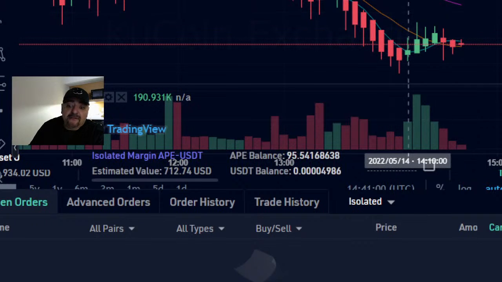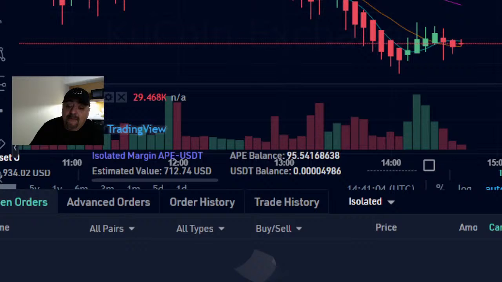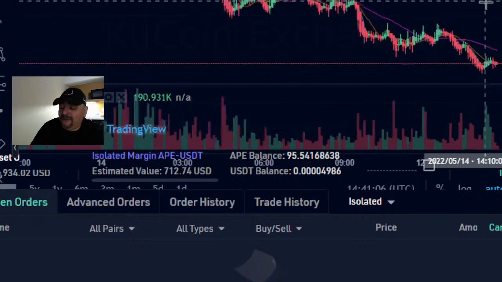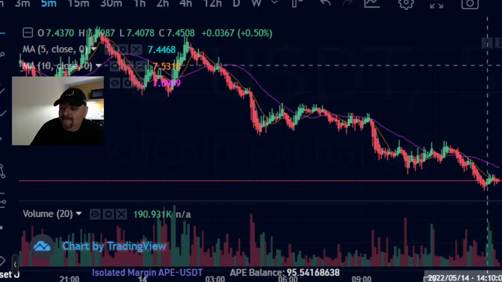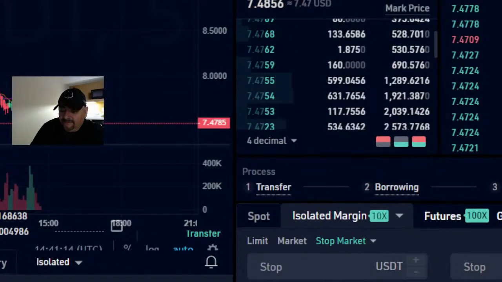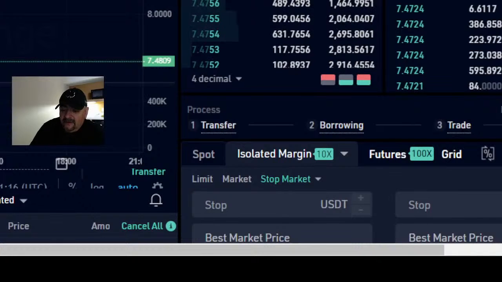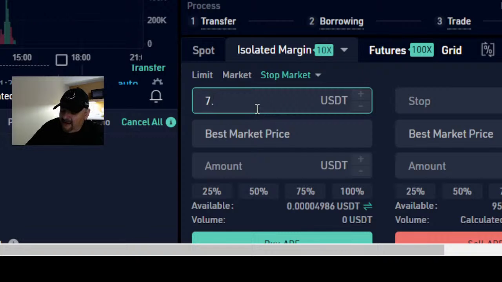So we look good. Guys, we're taking a little bit of profits, a couple bucks here and there, and we're compounding that money, the little $10, $20, $30, $40 from our wins. So here's our stop market. This is where we would put in the $7.48, right?